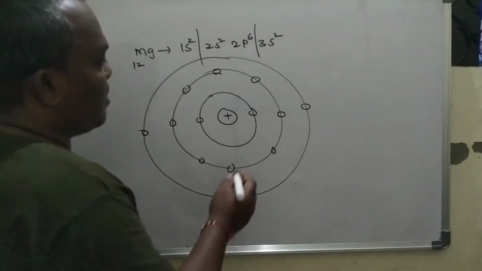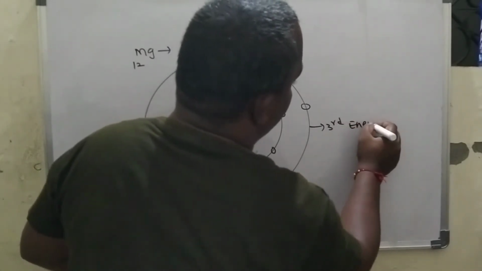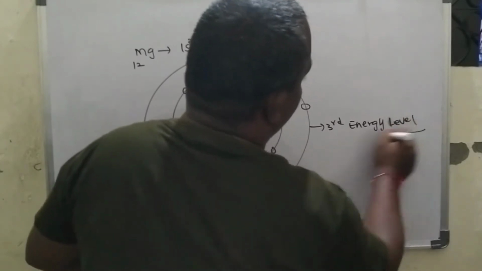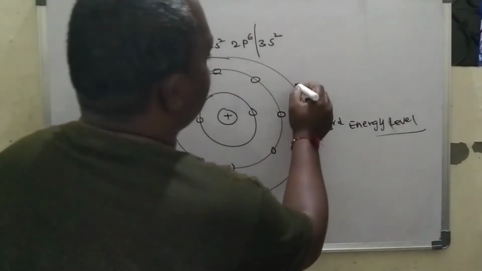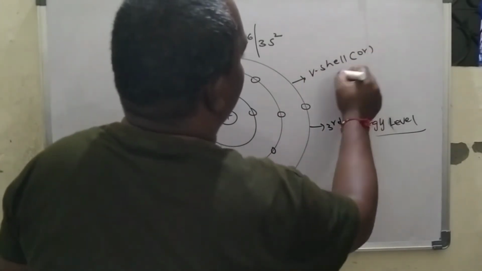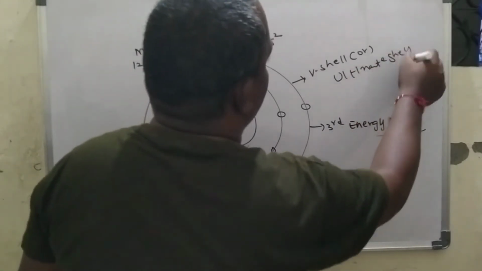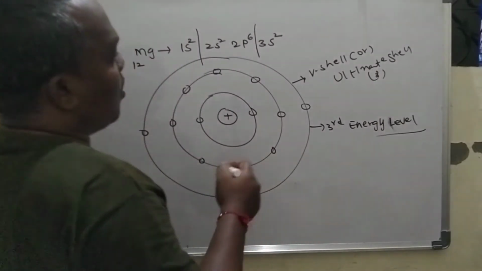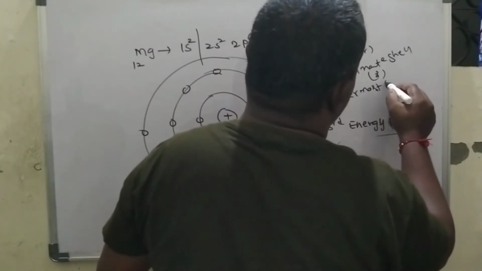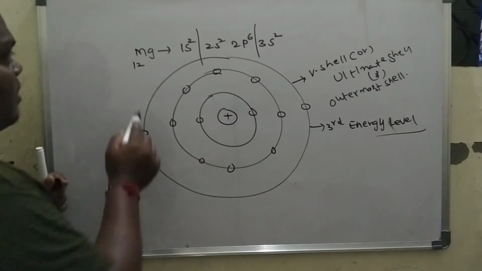Here the last shell, that is the third energy level, we can call the valence shell, or ultimate shell, or sometimes the outermost shell.